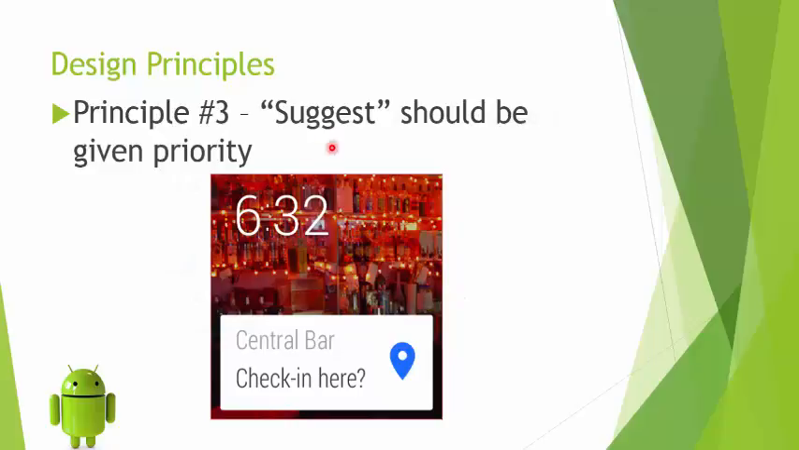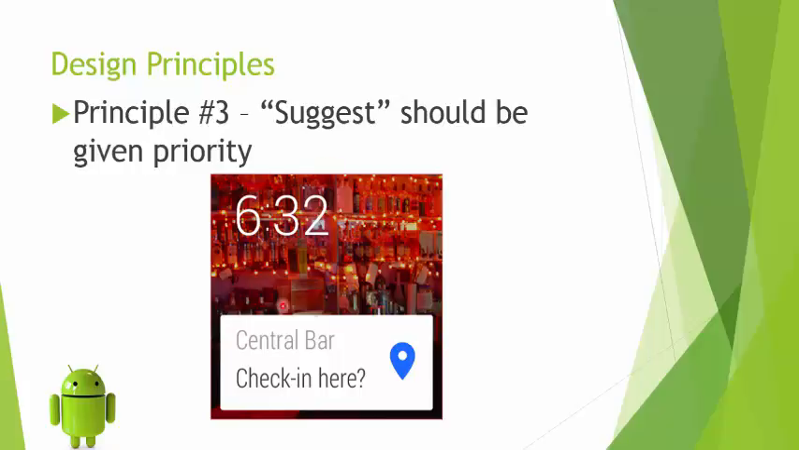Try to use the context stream as much as possible, which is what I was saying earlier when we were talking about the suggest function. Suggest should be given priority. Synchronize notifications with events, sensors, geolocation so that the user does not have to launch an app to see the information. It should be provided to him just when he needs it without having to ask for it.